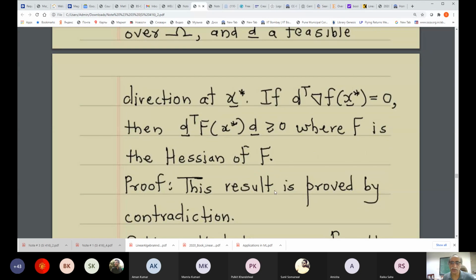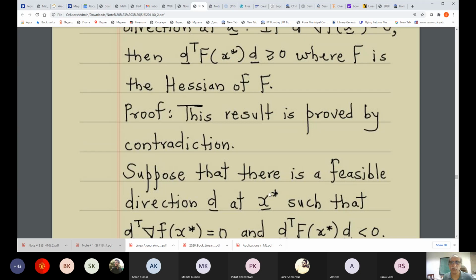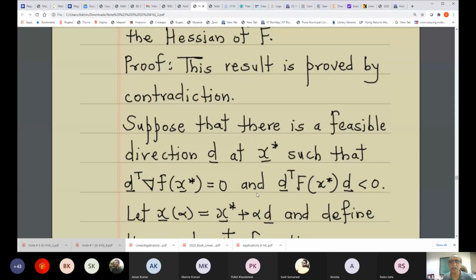Now the result is proved by contradiction. Let us go through the proof. Again, the proof is relatively straightforward. Suppose that there is a feasible direction d at x star, such that the inner product is 0 and the quadratic form is less than 0. So there is a feasible direction such that at point x star this is 0 and this is less than 0. That's what we're going to assume, and then we're going to arrive at a contradiction.